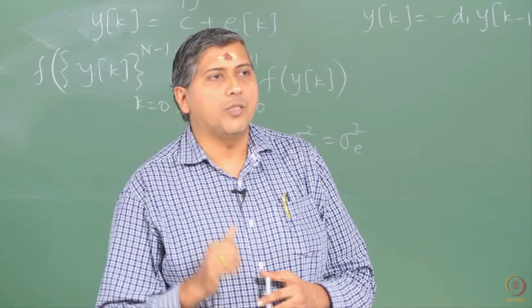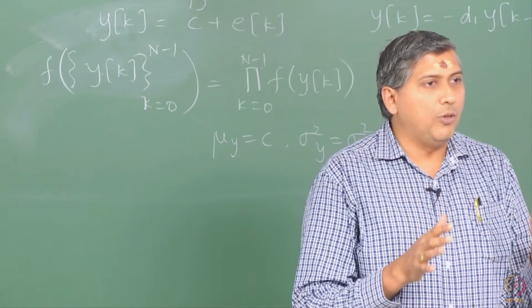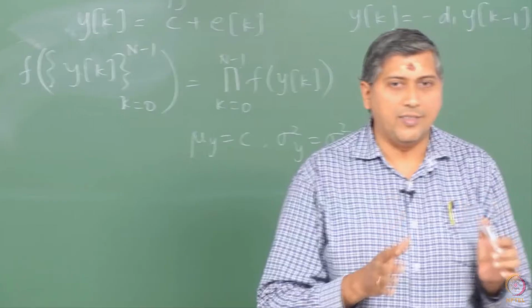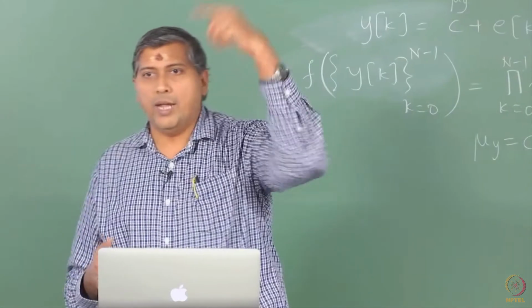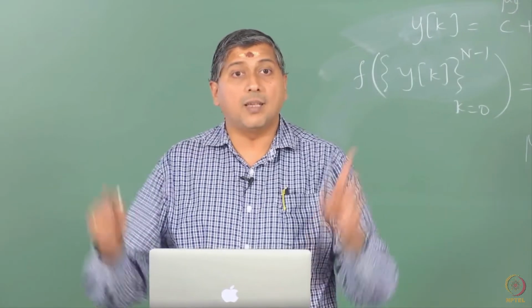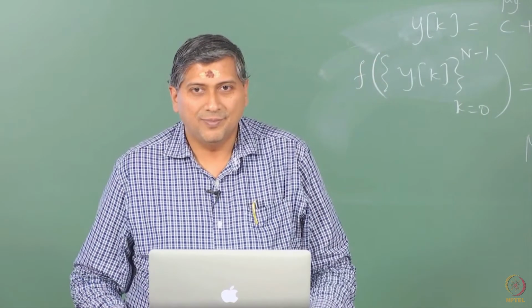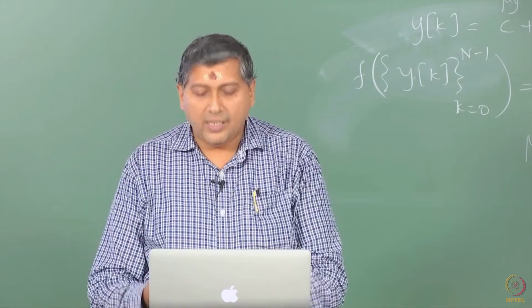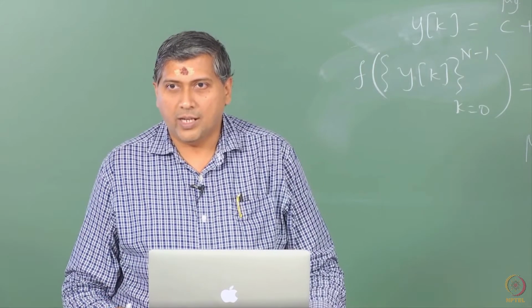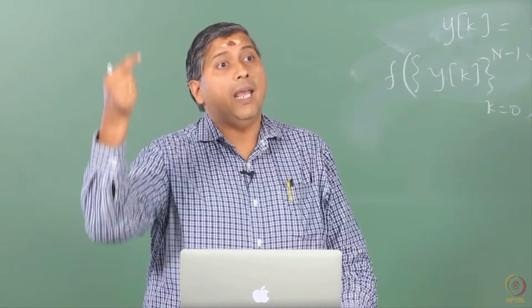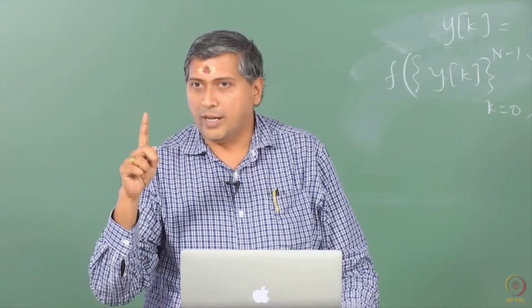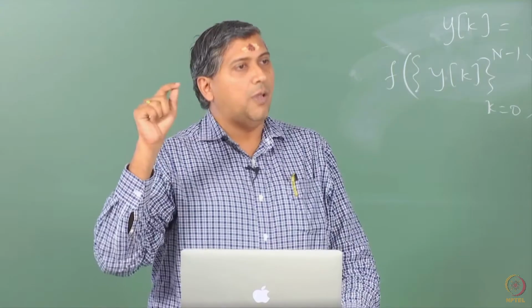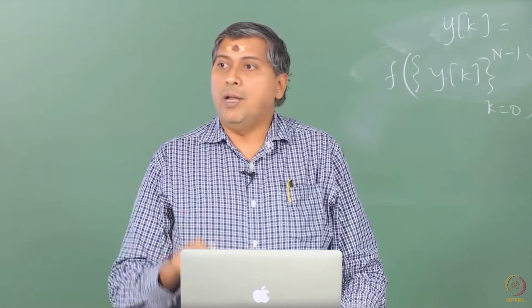right. What do we do in the least squares method? We first estimate the unknown parameters, the unknown here is C, and that turns out to be the sample mean, and then you estimate sigma square E as the sum square error divided by n minus p. The sum square error is sigma (yk minus y bar) square, divided by n minus p in least squares, where p is the number of parameters you would have estimated, which is 1. That is why we have a 1 over n minus 1. In MLE you have 1 over n,